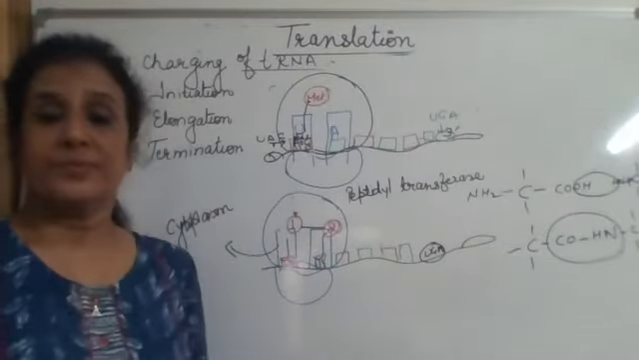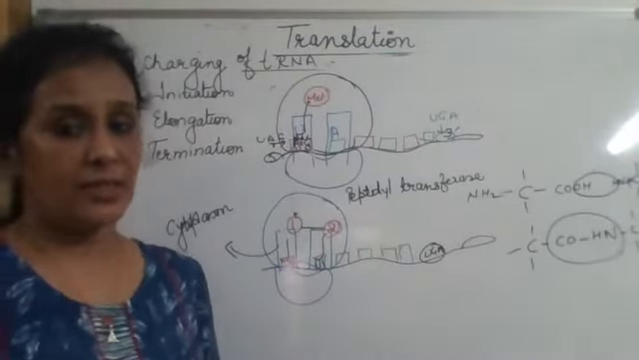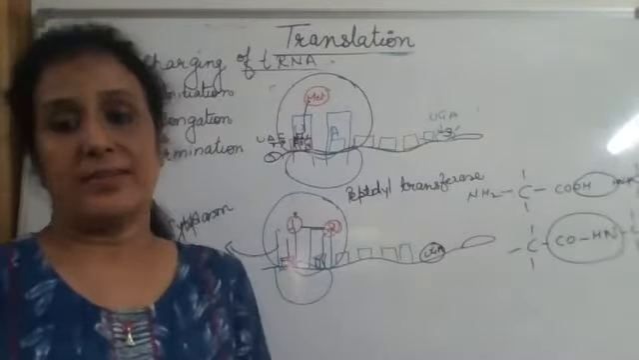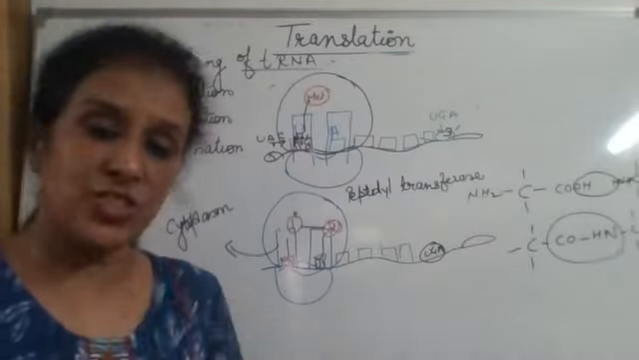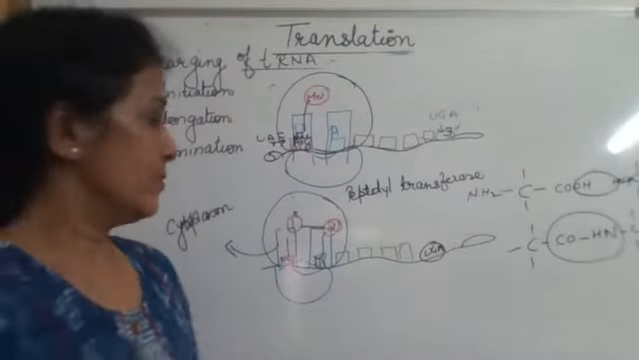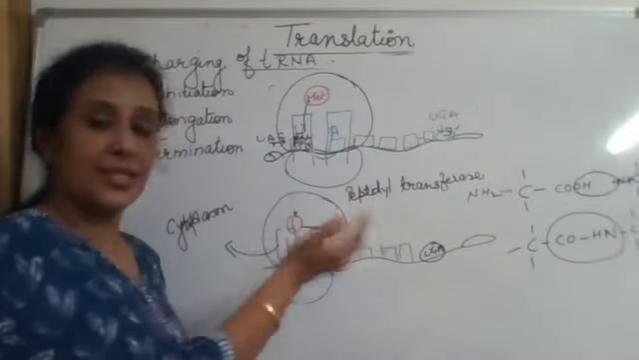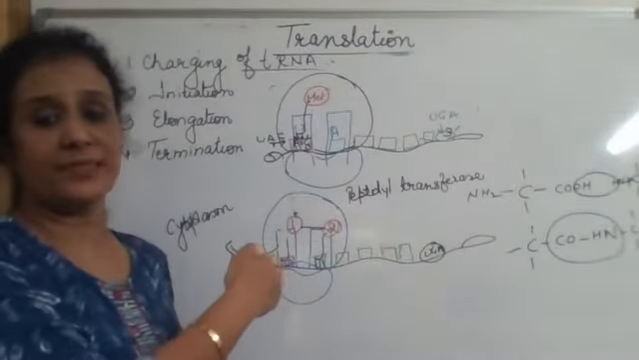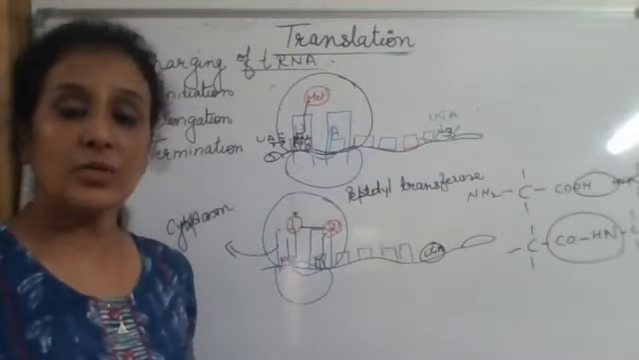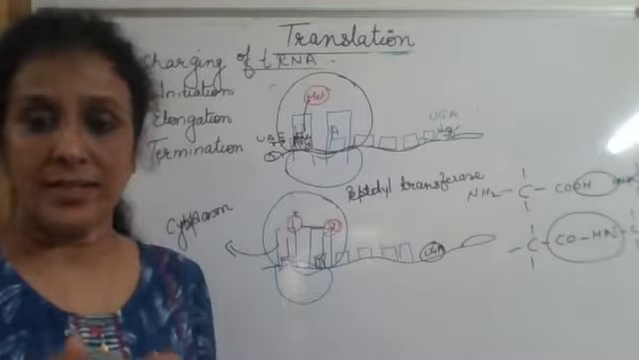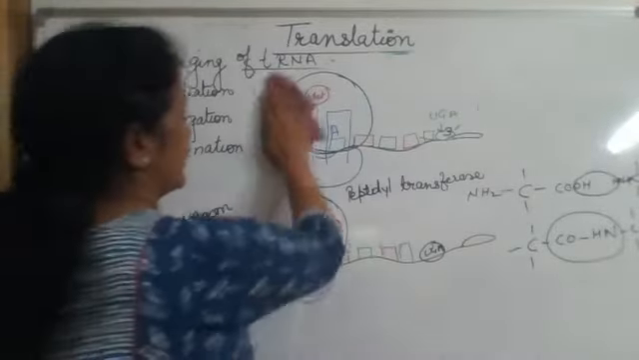Now there will be rotation of mRNA and ribosome in such a way that the tRNA that was present on the A site will shift to the P site, and now another codon is exposed on the A site. Let us see how.